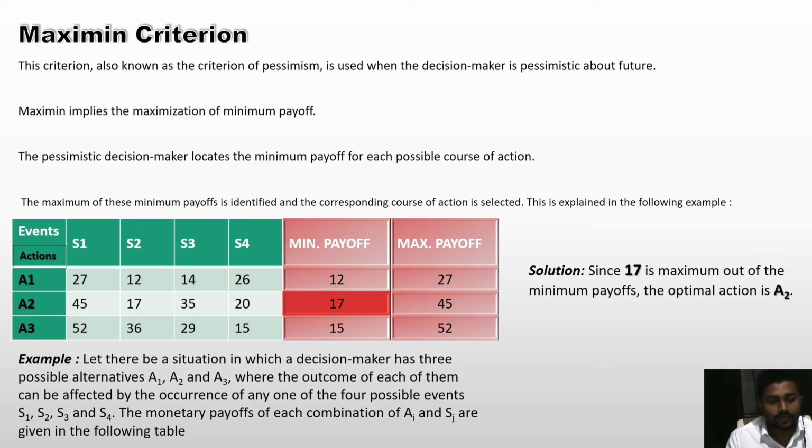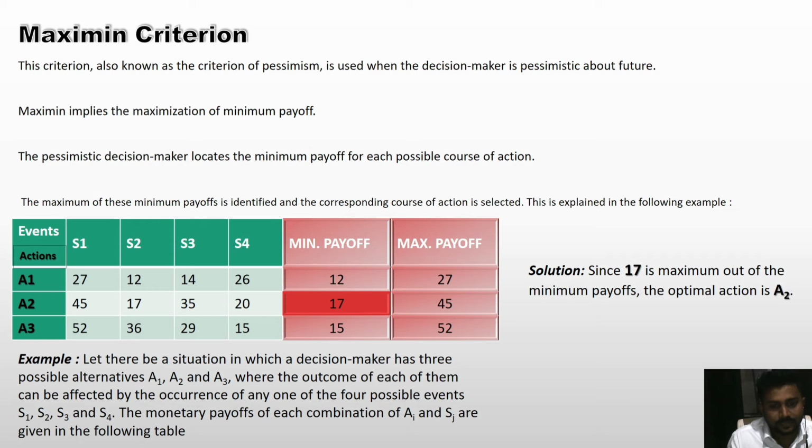So here I give one chart. Let there be a situation in which a decision maker has 3 possible alternatives: A1, A2, A3, that is action 1, action 2 and action 3, where the outcome of each of them can be affected by the occurrence of any one of 4 possible events, which are S1, S2, S3 and S4. The monetary payoff of each combination of A and S are given in the following table.